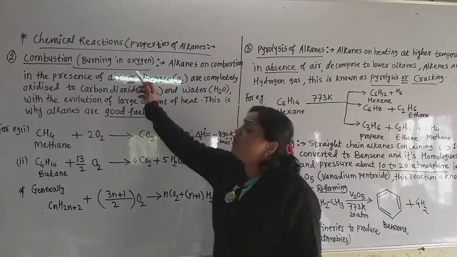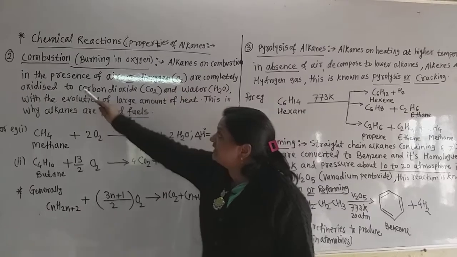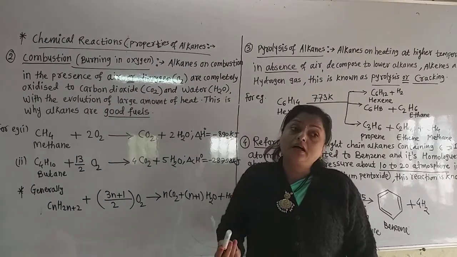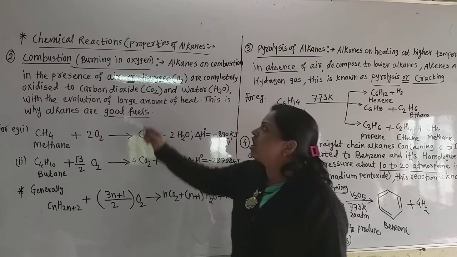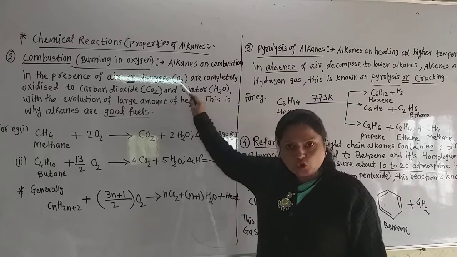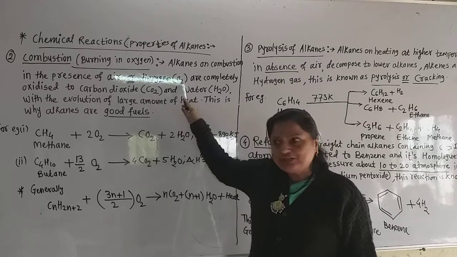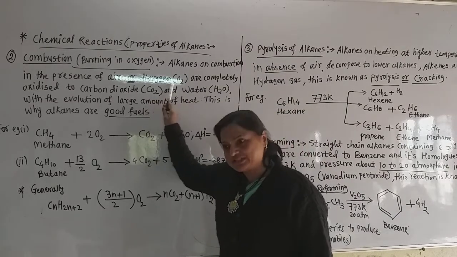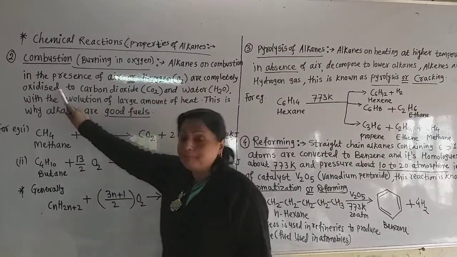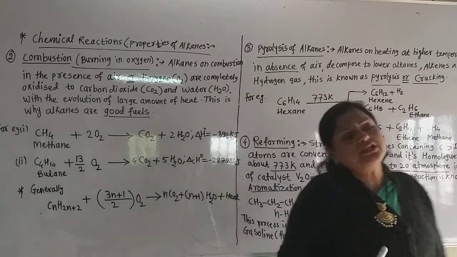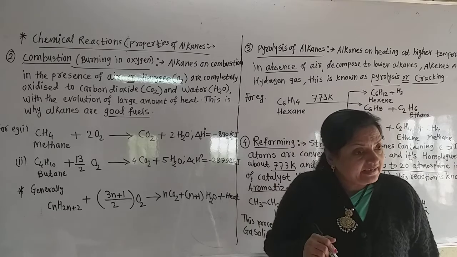So now see here, in the combustion what happened? Combustion means burning of alkane. Alkanes on combustion in the presence of air, and the gas which supports combustion in the air is oxygen. In the presence of dioxygen, that is O2, two oxygen atoms forming the oxygen molecule, these alkanes are completely oxidized. Then you may ask me the question, madam, is there incomplete oxidation or incomplete burning? Yes.